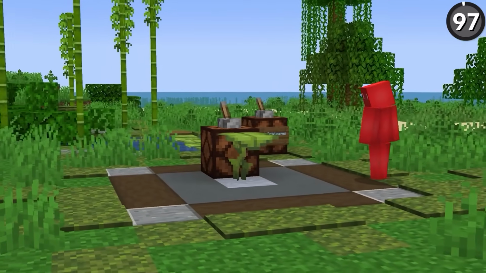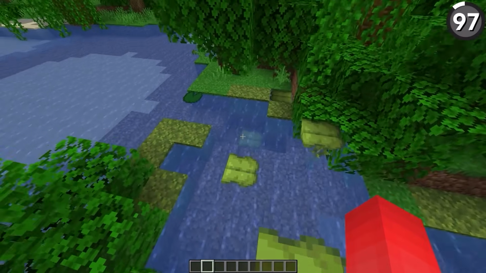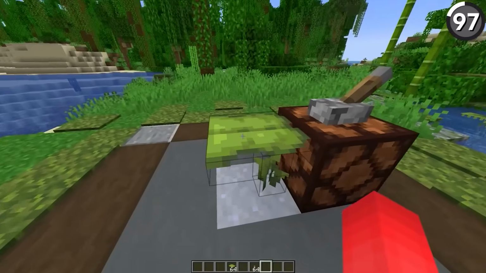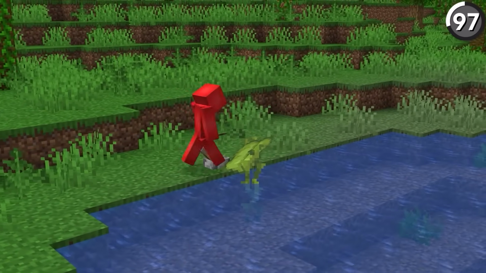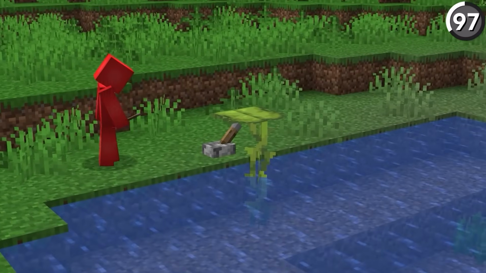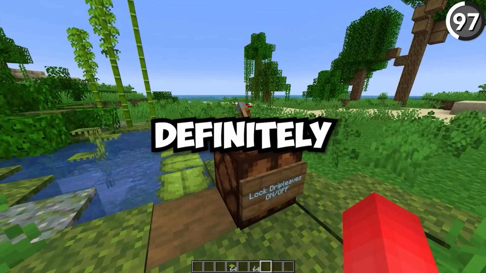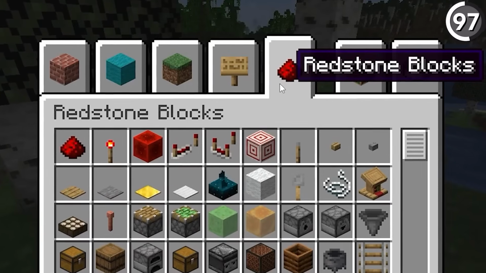If we power this block with redstone, then this big drip leaf plant will never fall, which is admittedly very weird. It's what they're supposed to do. But sure enough, no matter how long we stand here, it'll never droop down. And interestingly so, if the big drip leaf was already drooping down, then by powering them on, they'll instantly go up to the locked position. And while this feature seems confusing, it's definitely intentional, given the fact that the drip leaf plant was included within the new Redstone Creative tab.